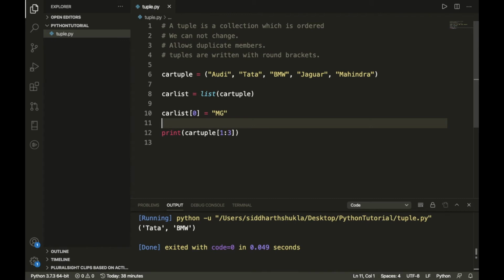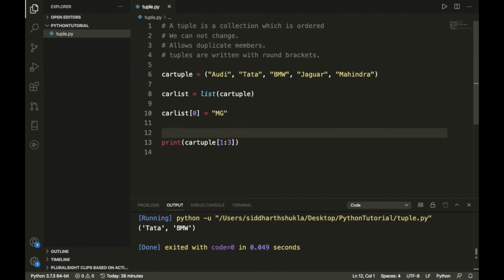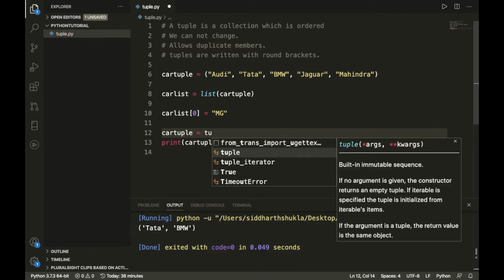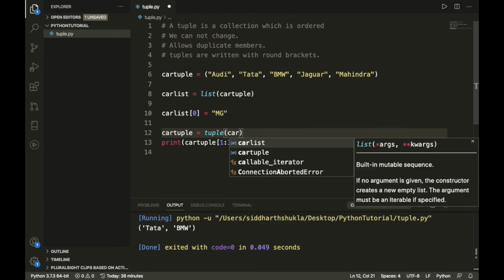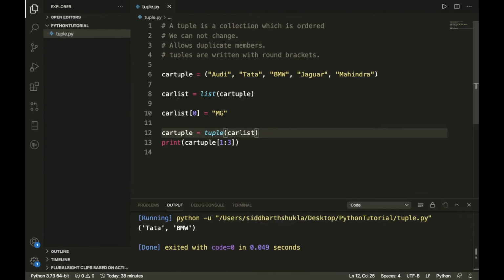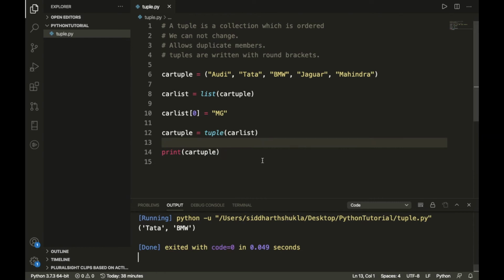So here I'm going to put car tuple equal to tuple, and inside the tuple I want to use this car list. Let me do that, and then print your tuple value. Let me do that.